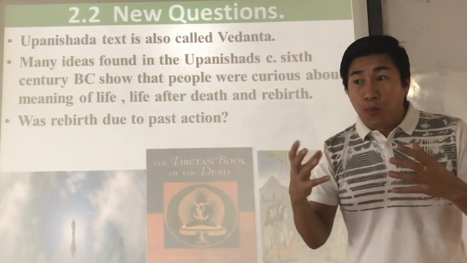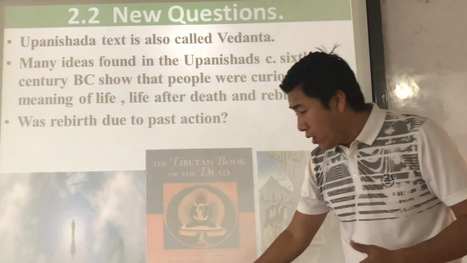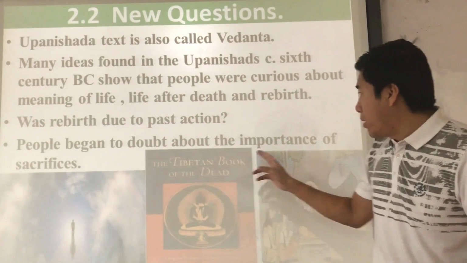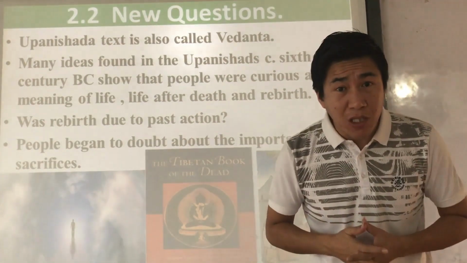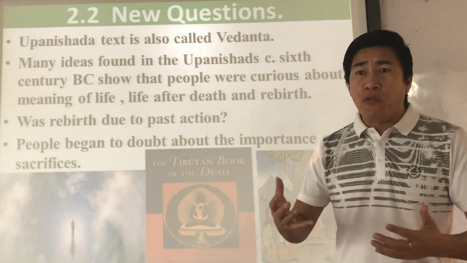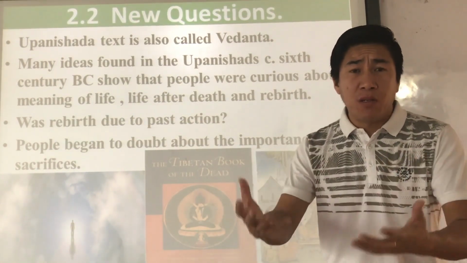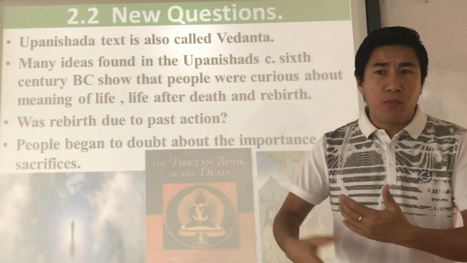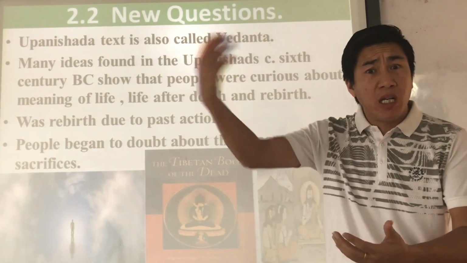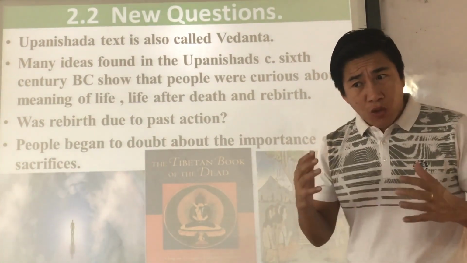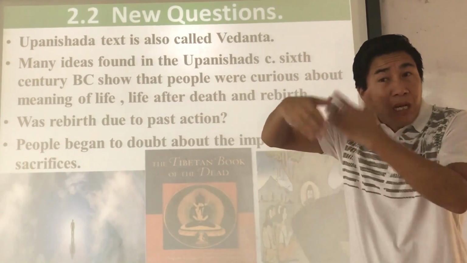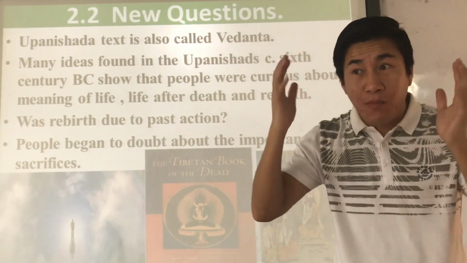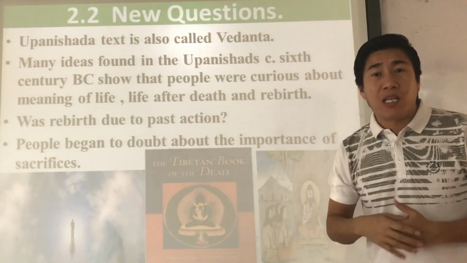So that put people in some kind of dilemma. People began to ask questions, and they began to doubt the importance of sacrifice. Is the sacrifice really important? The sacrifice mentioned here is the killing of animals and offering of blood to different deities, like Balichara, human sacrifice, and animal sacrifice to Agni, Indra, and Soma. These were considered really important. But because of that, changes happened in the minds of people. That is why it shows the kind of transitions in religious practice that happened during the 6th century BC.